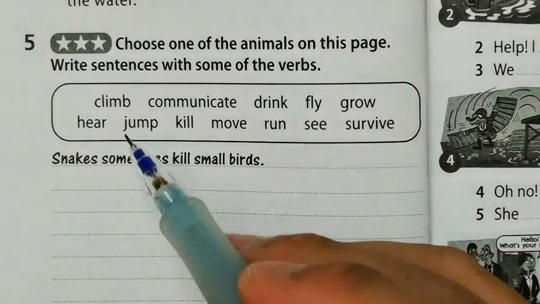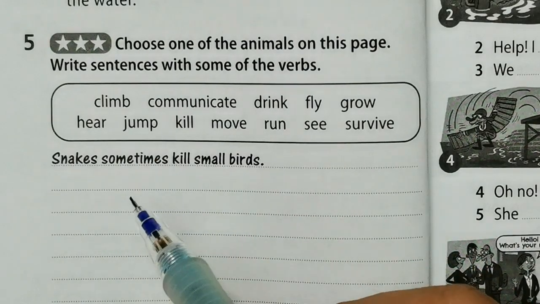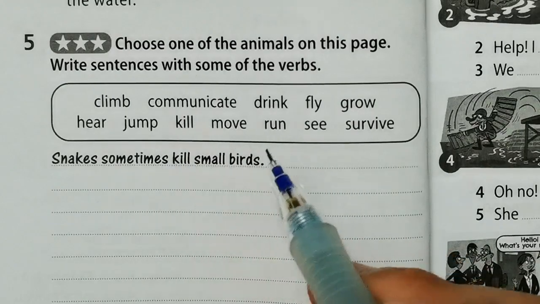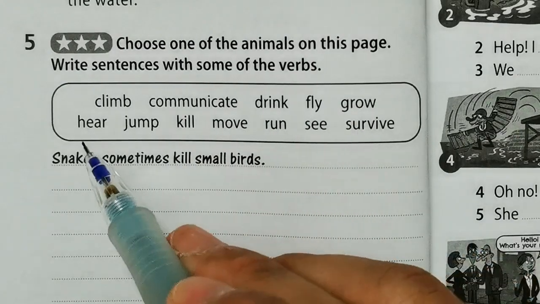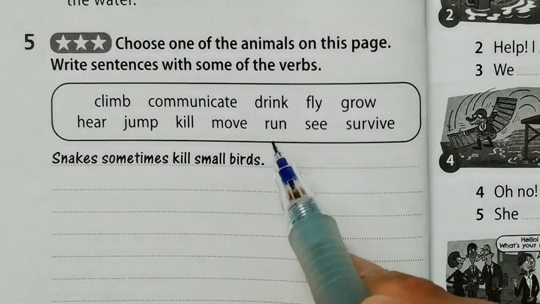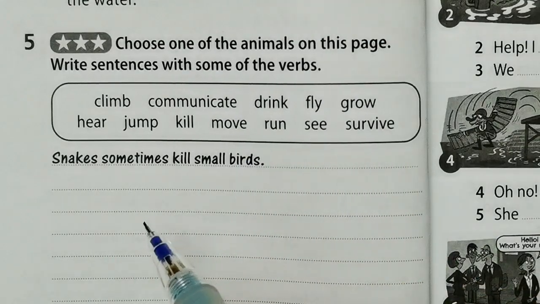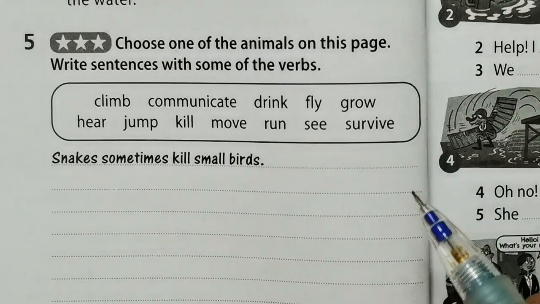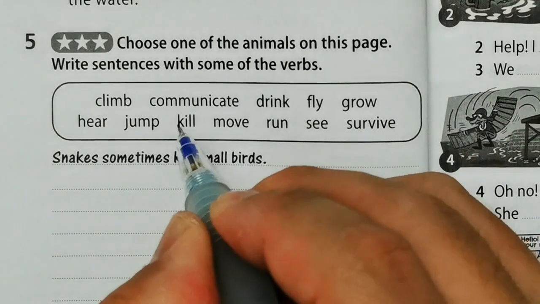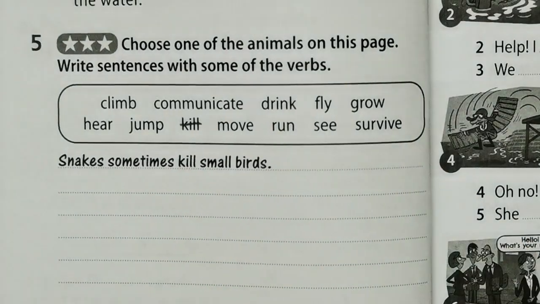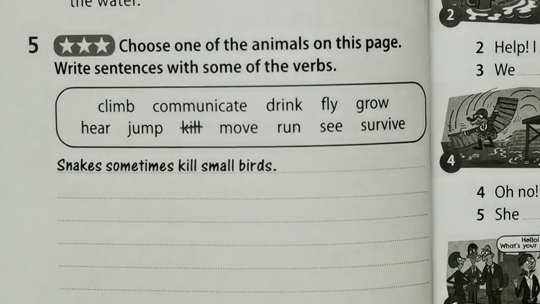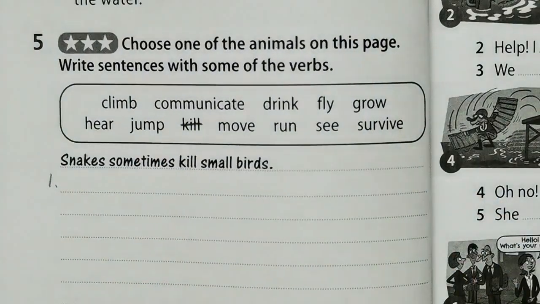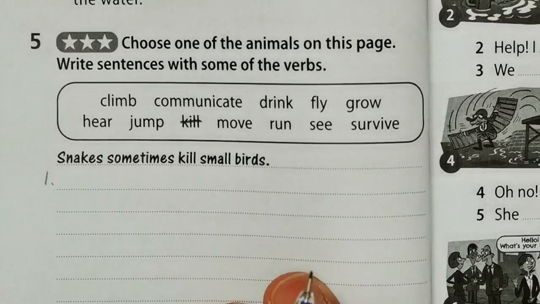So we choose snakes as the example. So climb, communicate, drink, fly, grow, hear, jump, kill, move, run, see, survive. So snakes sometimes kill small birds. So we use up this kill already. And then I will try to include all the words here. So number 1, I will use the verb see.